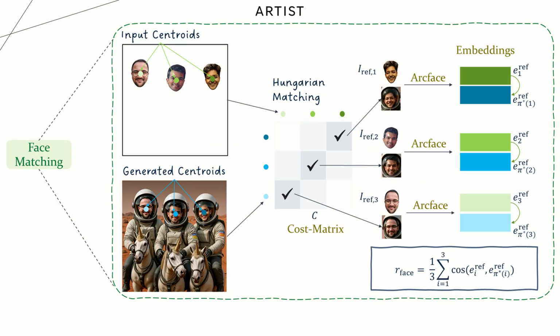A key component here is our face matching reward. We explicitly ensure that generated faces match the input reference identities. We do this by first performing Hungarian assignment to match input face centroids from the canvas onto the generated image. Then we apply a cosine similarity term on the ArcFace embeddings of each detected face in the generated image. This reward is critical for personalization and helps us avoid identity drift while maintaining the relative spatial arrangement of faces.